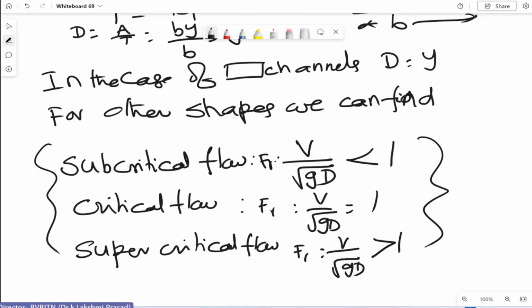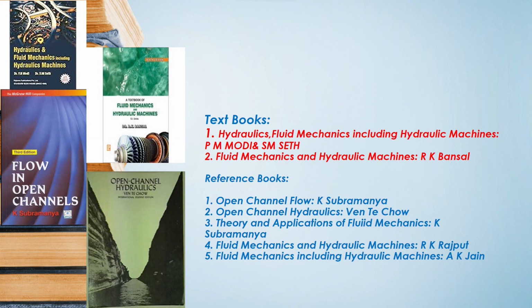If you remember up to this, in the next class we will see how to take it up. In future also we will talk more about uniform flow, and also about critical, subcritical, and supercritical flow. Right? We stop the lecture here.